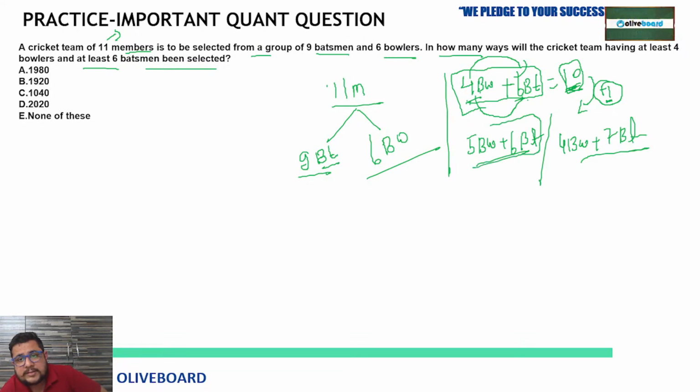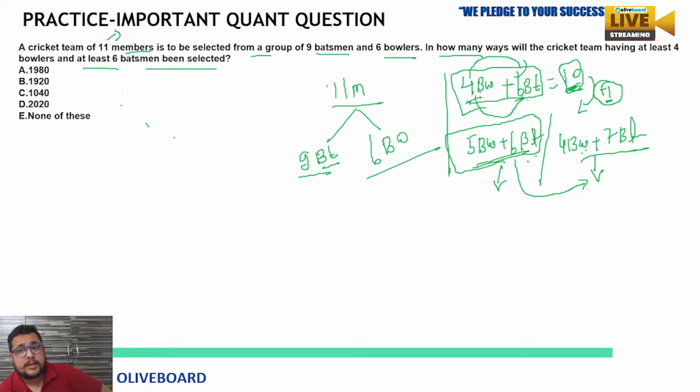So just follow case 1 in this situation and case 2 in this situation. Means either or, both conditions we have to follow and then add the chances of these two conditions. That would be your complete chances of selection, how many ways there will be. Is this clear? So Satya is saying C. C means 1040 he is talking about. So is this absolutely correct, Satya, or is none of these also right? Another option is there, so just look at that also. 1040 can be near to your answer.